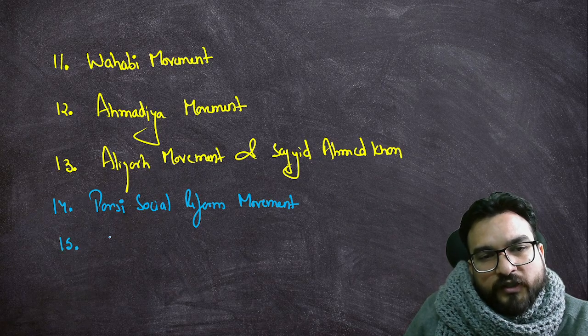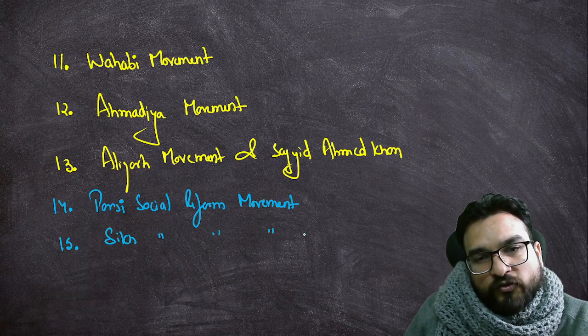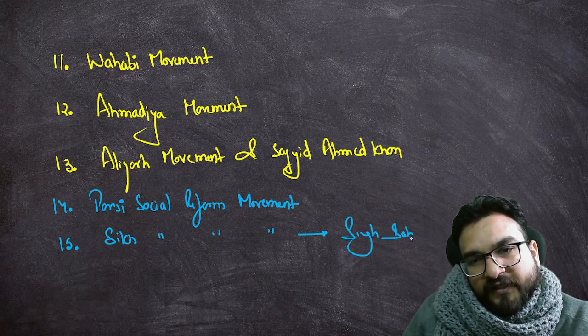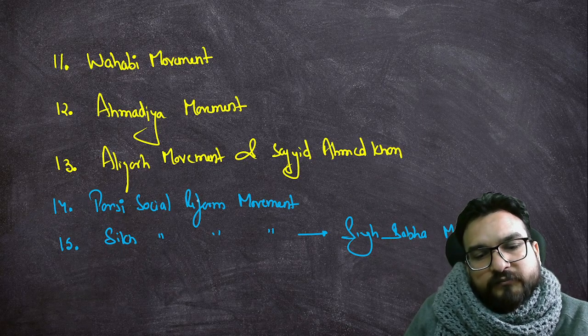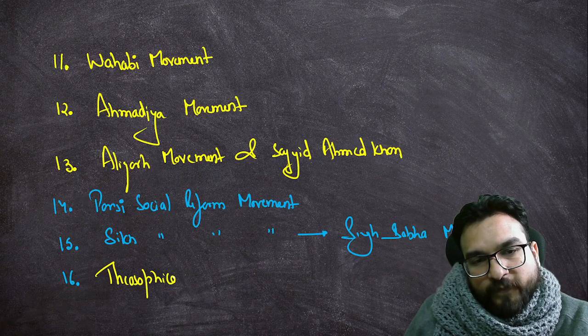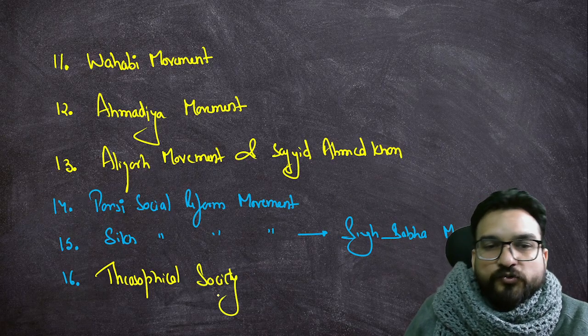One is the Sikh social reform movement, also we will be seeing the Singh Sabha movement basically. What is there in this to study for prelims, we will be seeing. And then there was the Theosophical Society, which also contributed in India. Theosophical Society, very important, in which Annie Besant was associated.